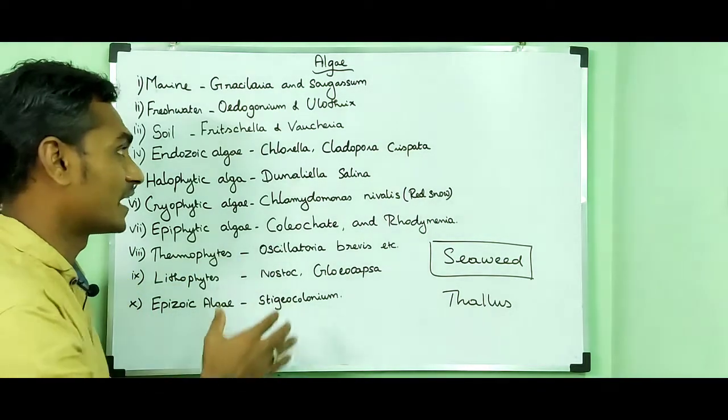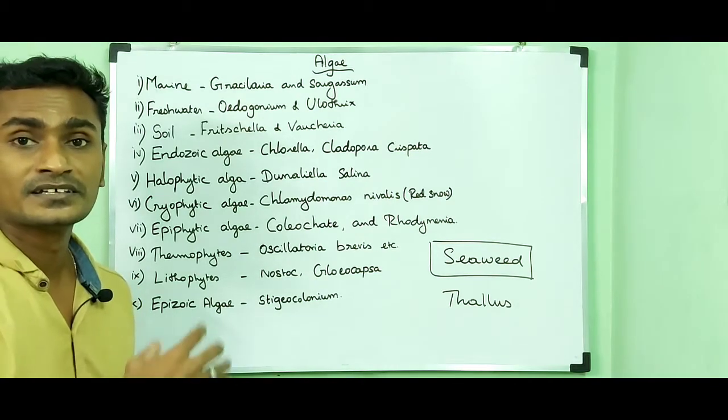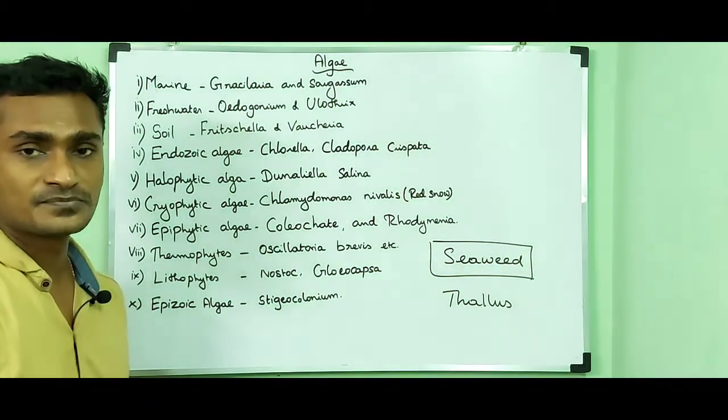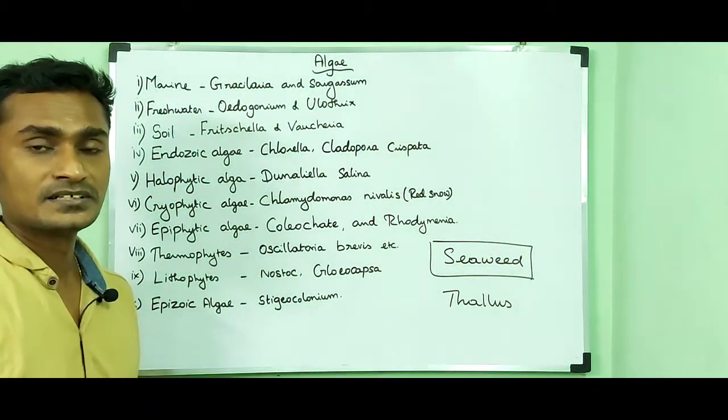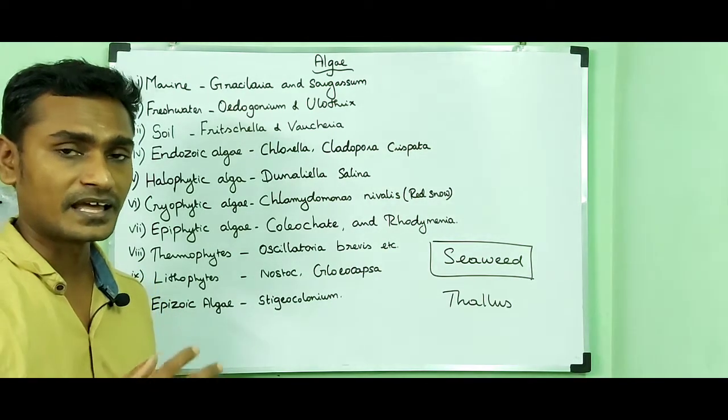So that's all about habitats. Still, we have different types of algae regarding their habitats, but I have mentioned 10 types, so that is enough for us. Then I am going to tell you the thallus organization of algae.